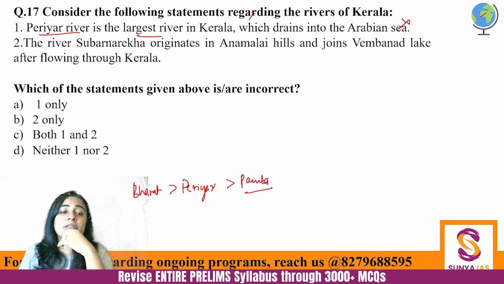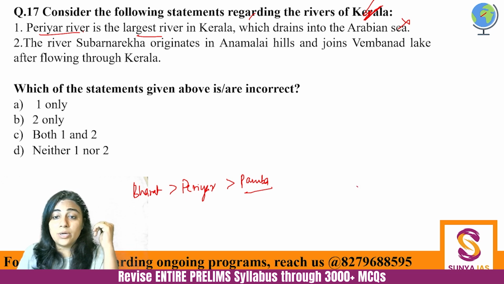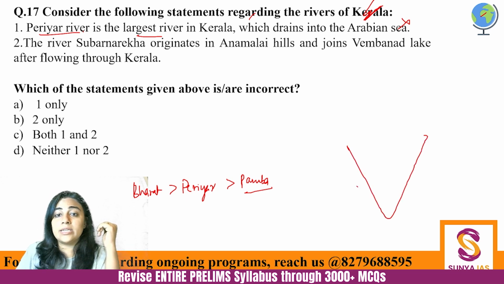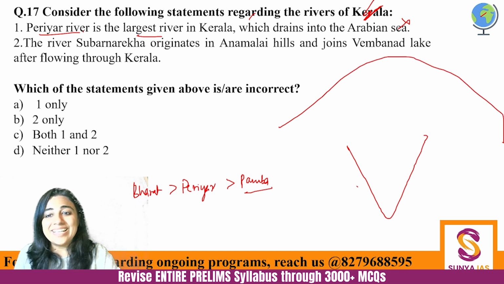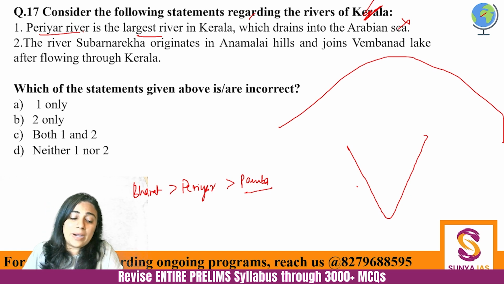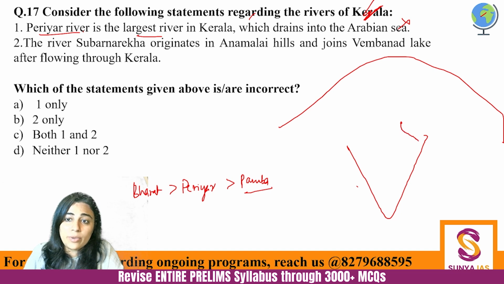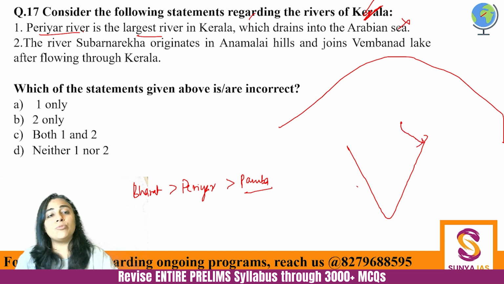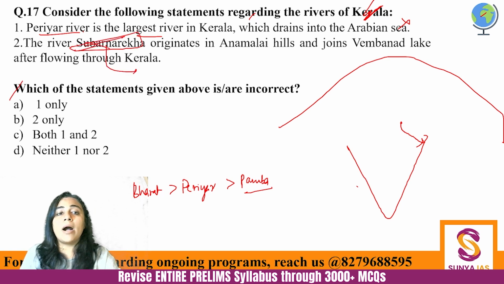The second one, the river Subarnarekha. Subarnarekha is way in the north. Okay, if this is, let's say, our Indian map broadly, Akhand Bharat. So the Subarnarekha is originating from the Chota Nagpur plateau. This is the area where Subarnarekha is originating and it is an east flowing river. So Subarnarekha is way off the coast. The river that we are talking about here is actually the river Pamba.